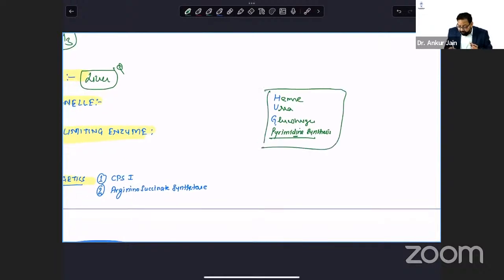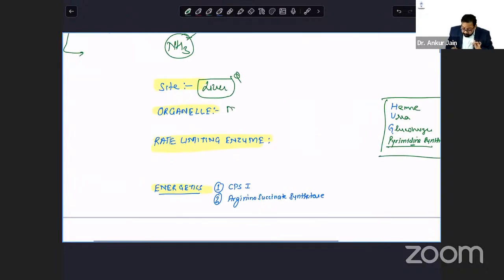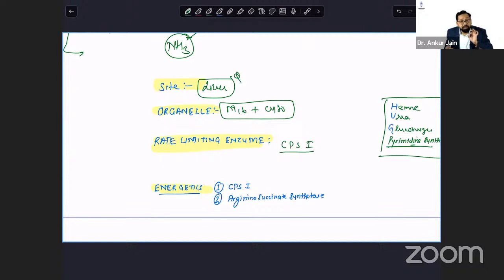So these pathways occur both in mitochondria and cytosol. What is the rate limiting enzyme? That is CPS1, carbamoyl phosphate synthetase 1. And a very important activator of CPS1 is N-acetyl glutamate.